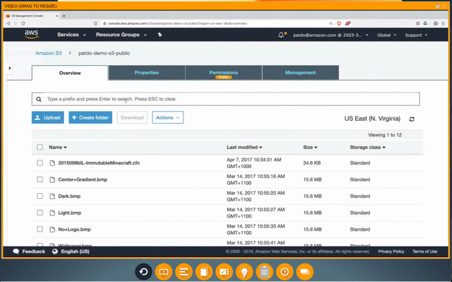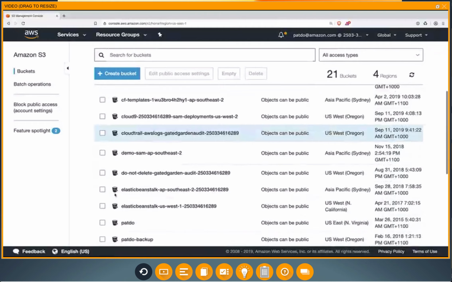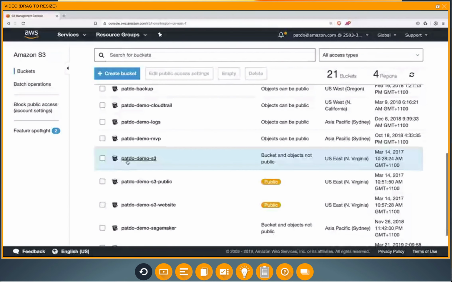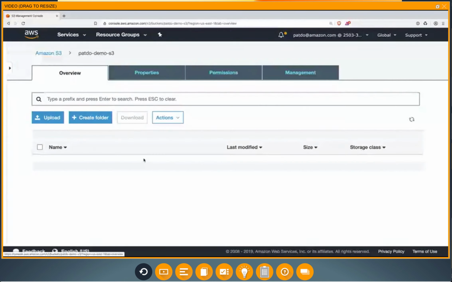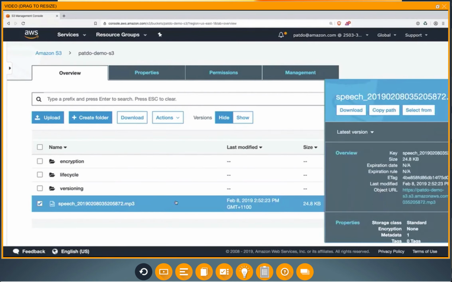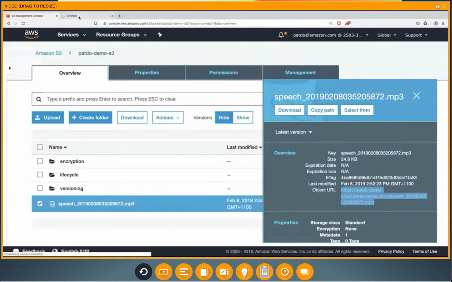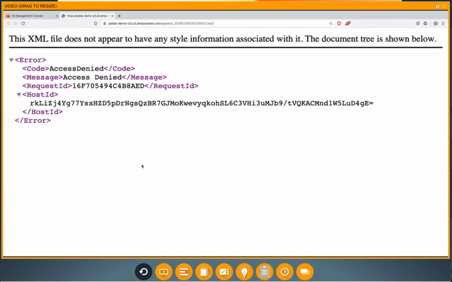So this is a public bucket. Now, by default, when you go and create a bucket in S3, it is not public. So I have another bucket here with those default configurations. Let's go and take a look at that one. So here, pato-demo-s3. If we go and look at this bucket, let's say I have this object here that I want to try to download. We'll do the same thing again. When I try to open this, what we're going to get is this access denied. Right? That is the default configuration for S3. You have to make changes to it to give access to it, like our public bucket.